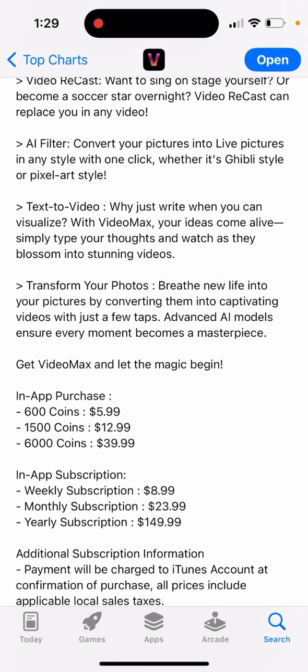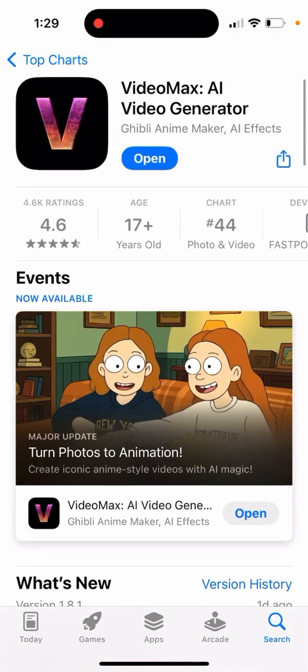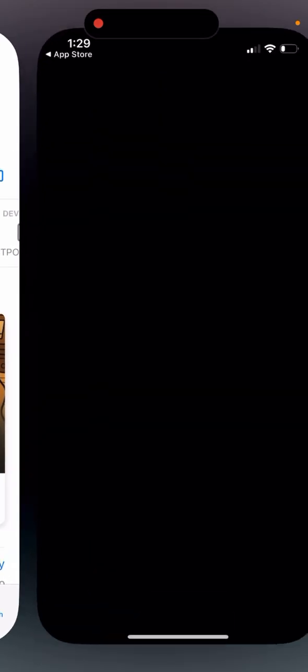So for in-app purchase, you can buy coins, like 600 coins for $6, or you can buy a subscription: yearly $150, monthly $24, weekly $9. So not a cheap app. I mean, it's like the average price for this kind of app. But yeah, you can just use it.